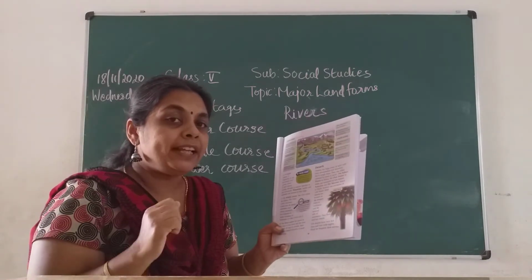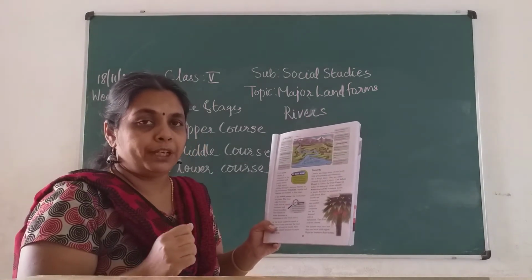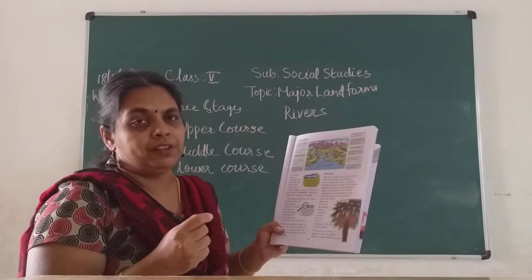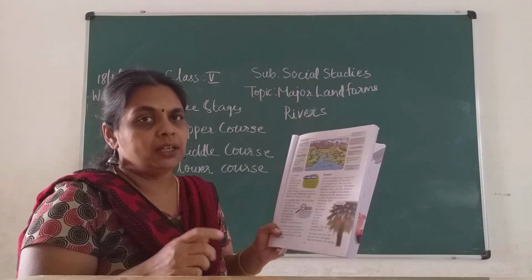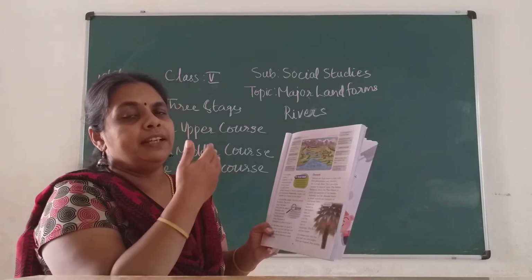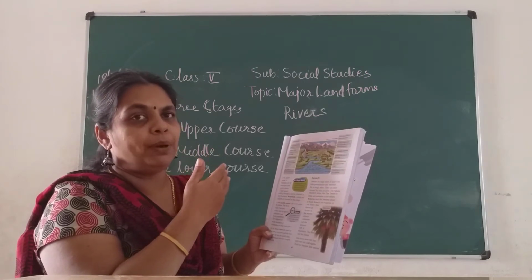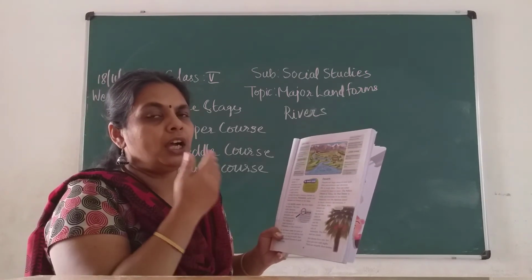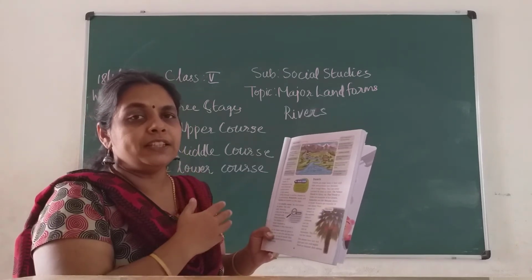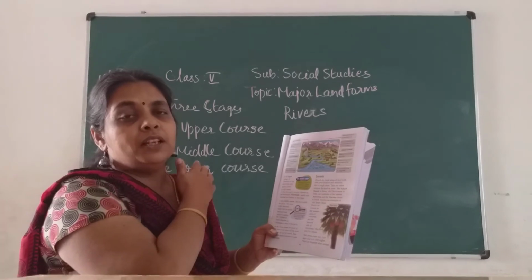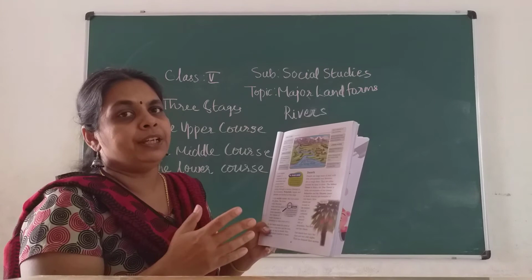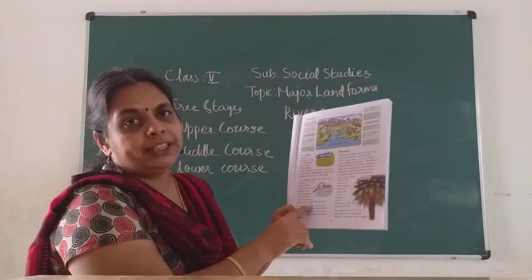And why is there a huge volume of water? Many tributaries join the main river, children. For example, see the Ganga. It originates in the Himalayas. As it flows, the river Ganga is joined by Yamuna, Gandak, Kosi, Gomati, Damodar, Son, Chambal. So many rivers join with Ganga and form a very big river, children. That point is what they are telling here.